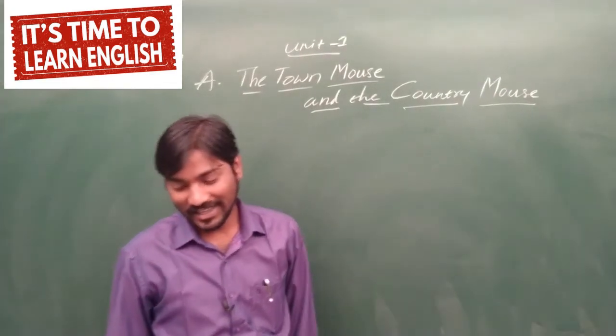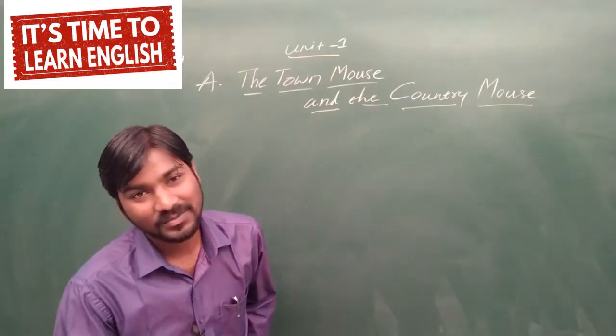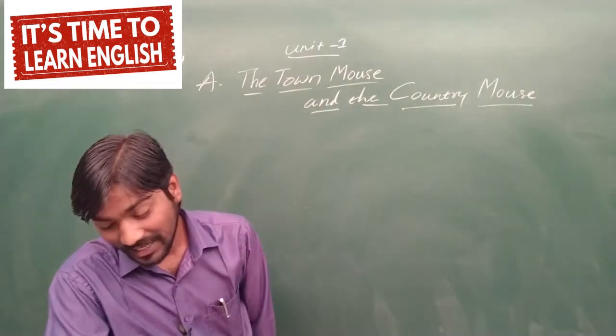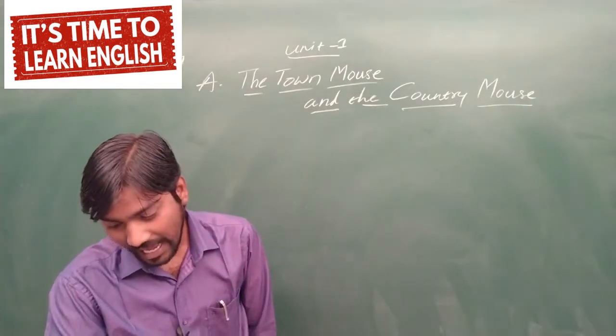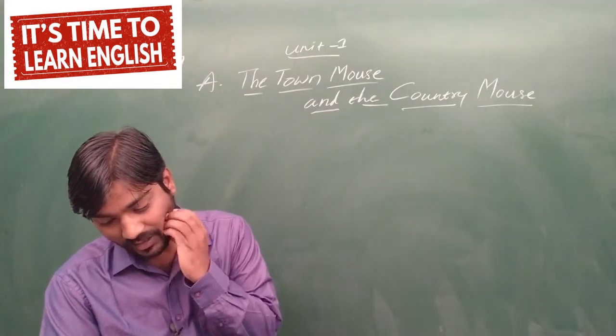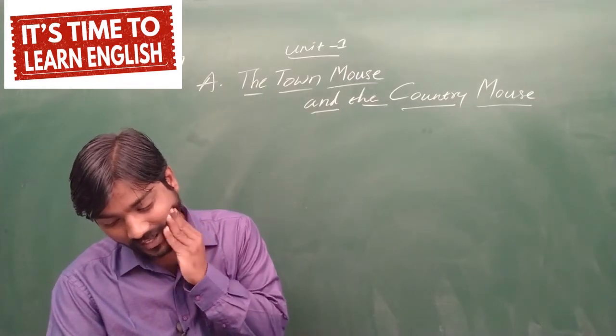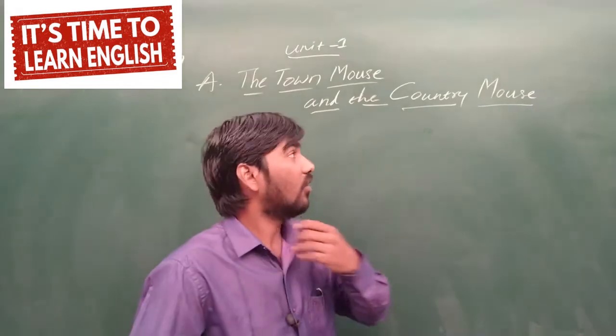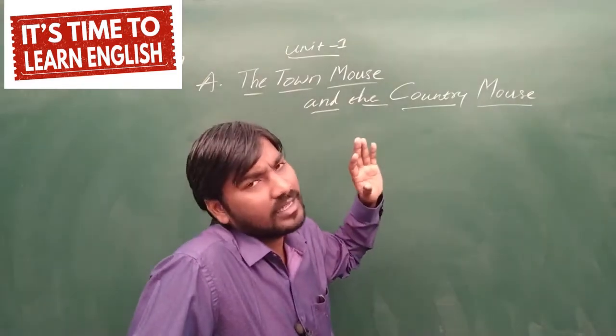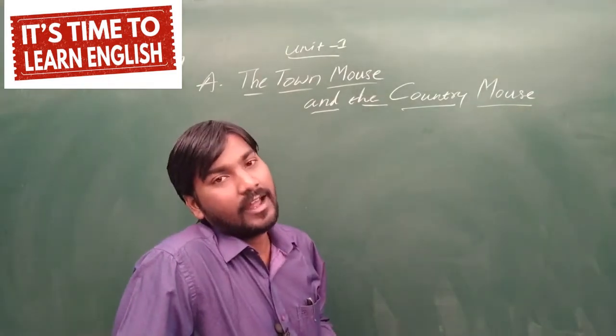So now see how the country mouse will respond. The country mouse said, this is what we eat in the country. So I am afraid you too have to eat this. Try it. It is not bad. My dear, don't worry. We eat this only in the country.